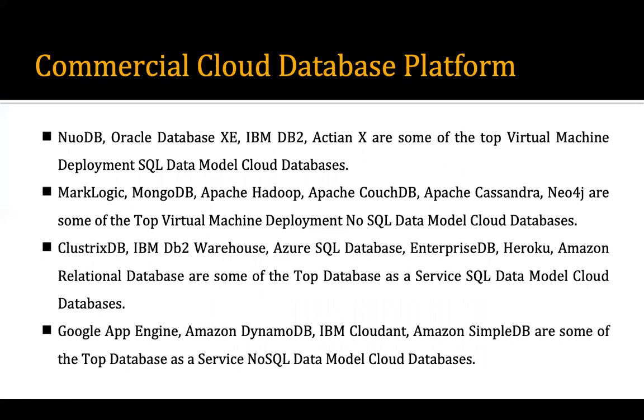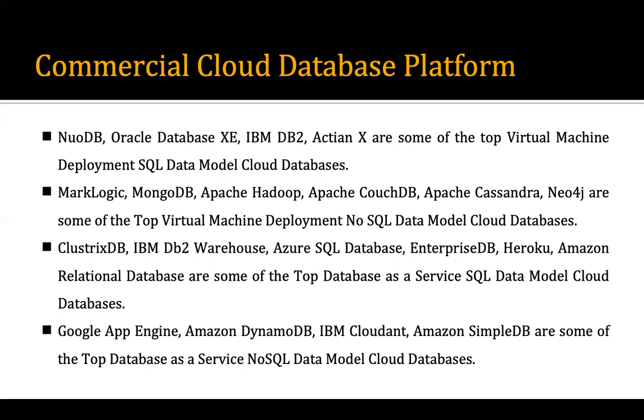We have different commercial database platforms which are available. You can see here we have Oracle Database, IBM DB2, Actian, some of the top virtual machine deployments of SQL data model databases.